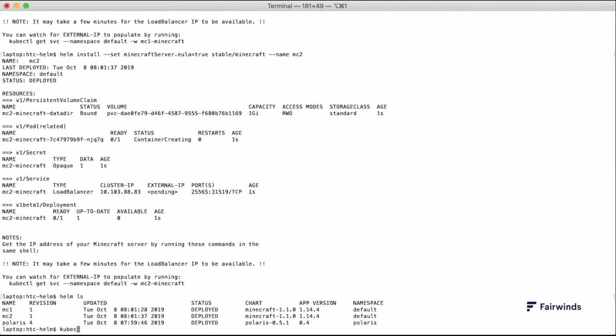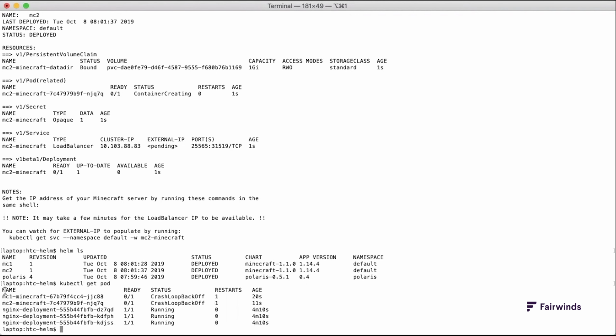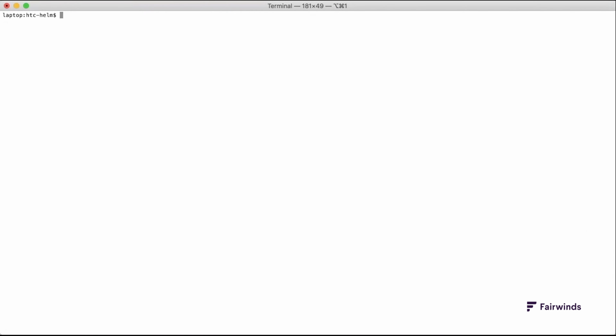If I run kubectl get pod, in addition to the Nginx pods we worked with earlier, there's 2 Minecraft server pods with the name mc1 and mc2 as a prefix. Check out the Helm Hub to find charts that you can install in your Kubernetes cluster at hub.helm.sh.